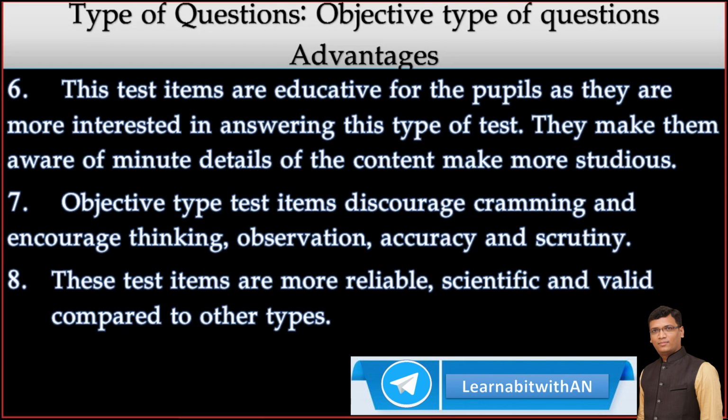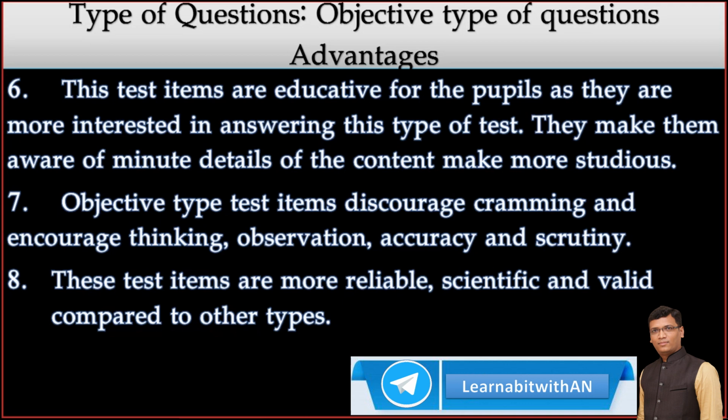So the students easily learn from this question. Students easily learn from their mistakes. They become more studious. They read in detail. They need to read in detail to answer objective type of questions.